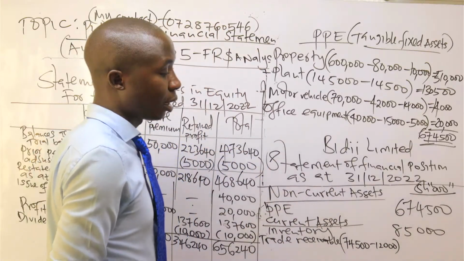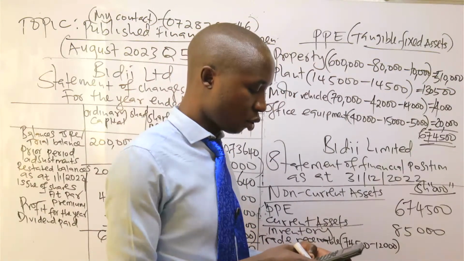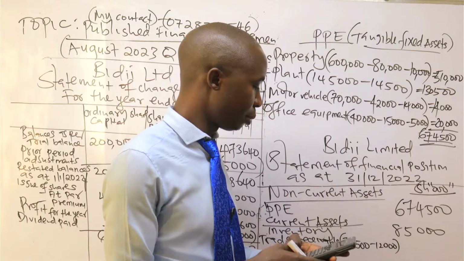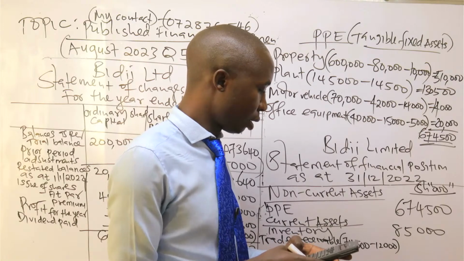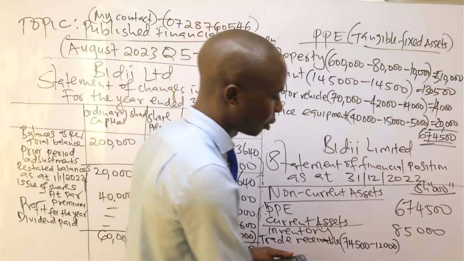It's only in the income statement that we record the amount for the year, but here it's the total amount, because this statement is prepared at a specific date, by the end of the period. So this is 62,500.